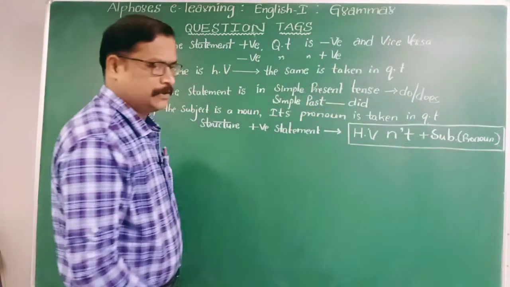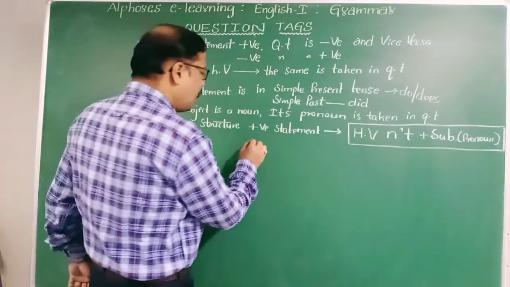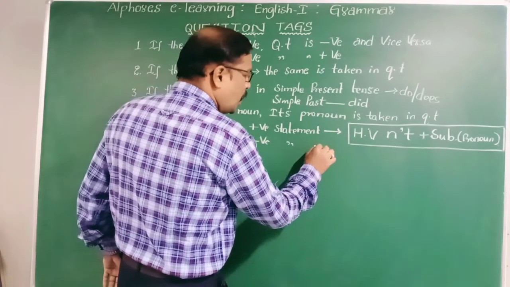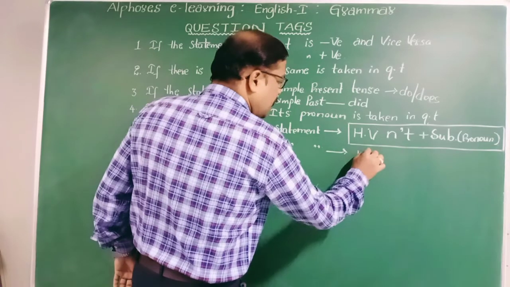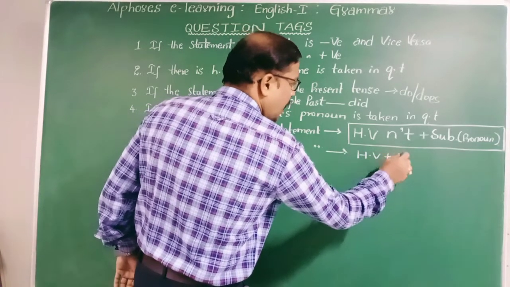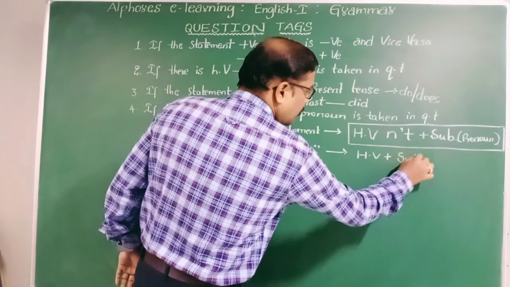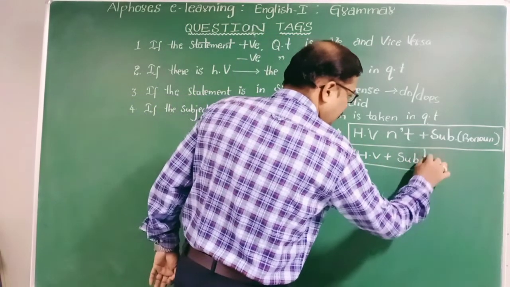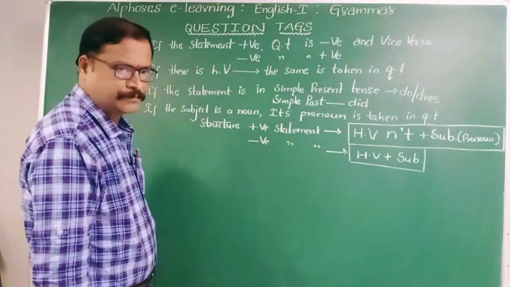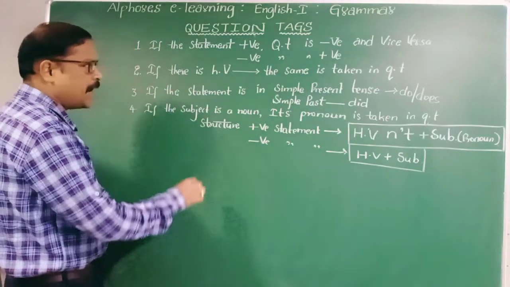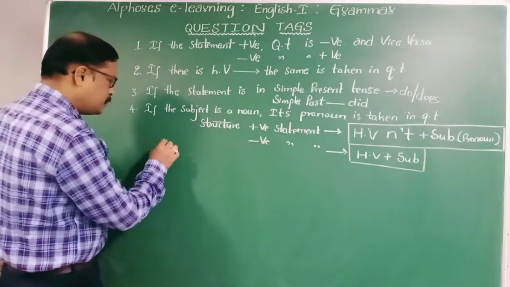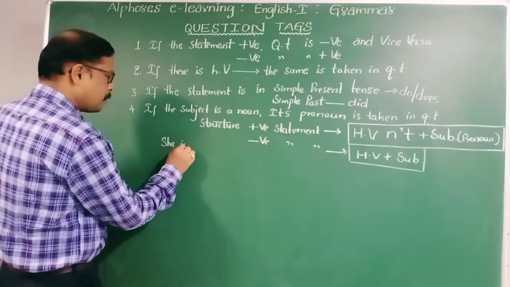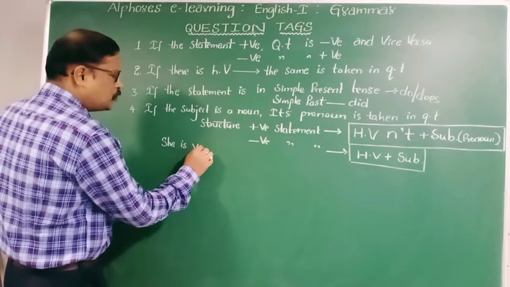And for negative statement you can easily understand. What is that? Simply you can take the helping verb and the subject. And again, the subject must be the pronoun. You know very well. Suppose let me write one or two examples here: she is very beautiful.